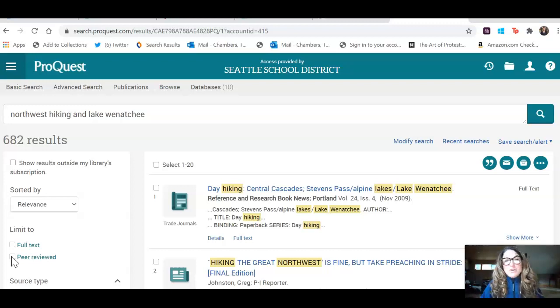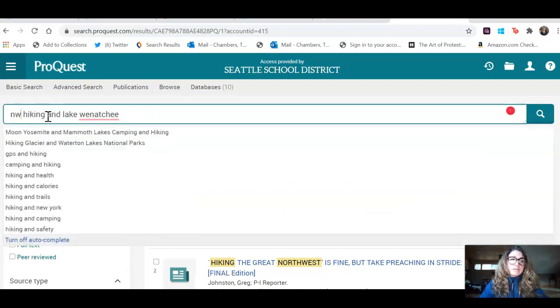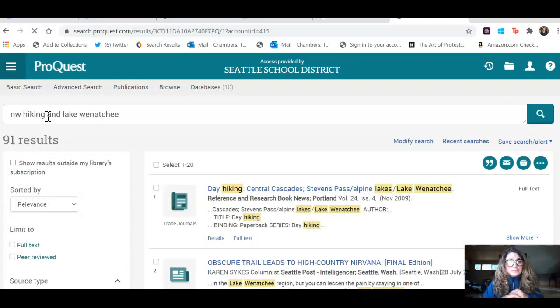I'm going to try to go for the ones that are most relevant, which is what it's been sorted by. I also know that I chose Northwest hiking and Lake Wenatchee. So if I changed it to NW hiking, it would probably change. Well, let's try it out. It might change my results. Yeah, it goes down to 91. Okay, and I don't know if that's a good or bad thing. Yes, it means that I have less to look through, but it also means that some of my choices may not be what I'm looking for.